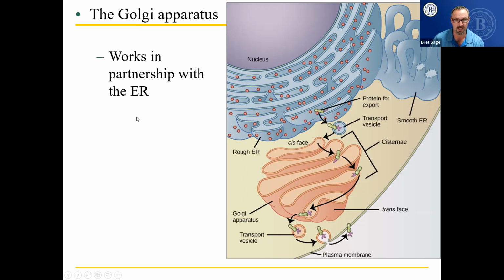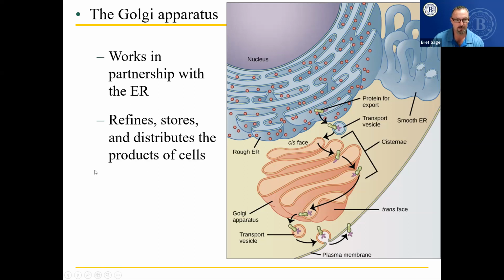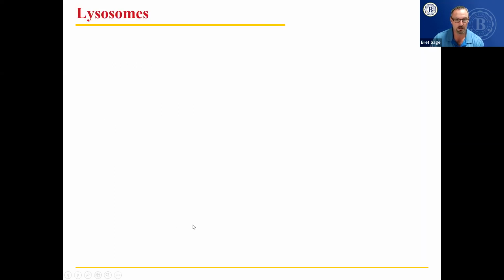The Golgi works in partnership with the ER, which is endoplasmic reticulum. It refines, stores, and distributes the products of cells. So this is it, refining and distributing the products of this cell.